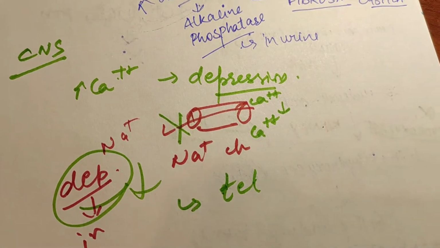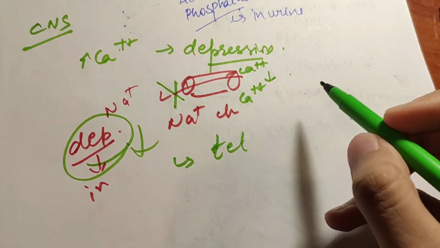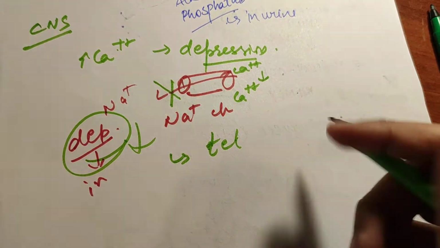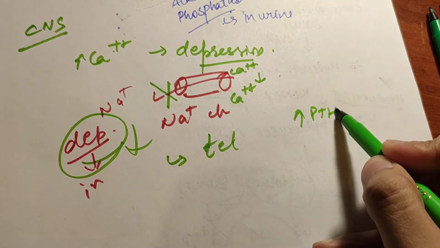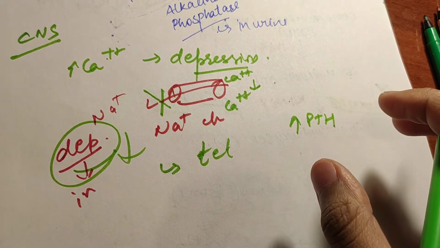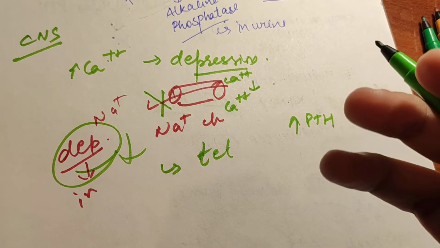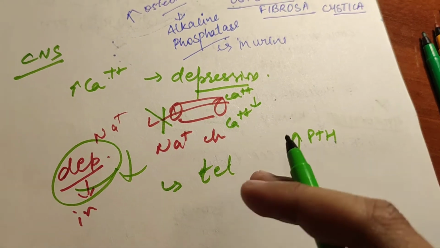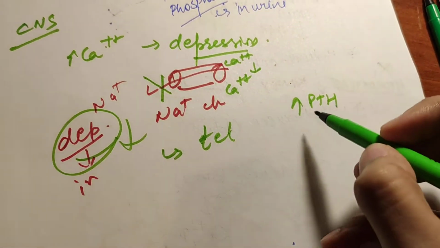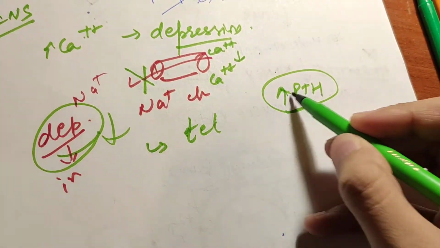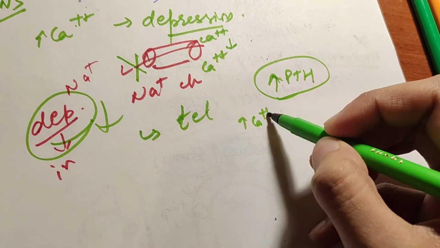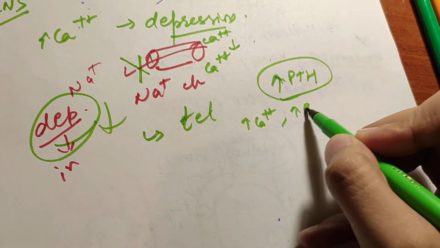Thirdly, what happens when there is a lot of PTH hormone secreted? Why does the extracellular phosphate concentration rise instead of falling? Parathyroid hormone's main action is to increase the calcium level, but we are saying that phosphate is also increasing.